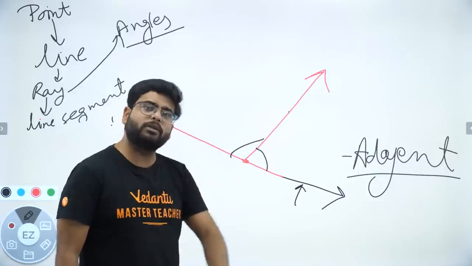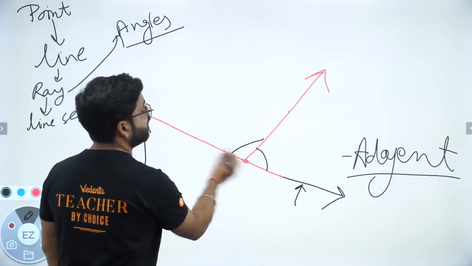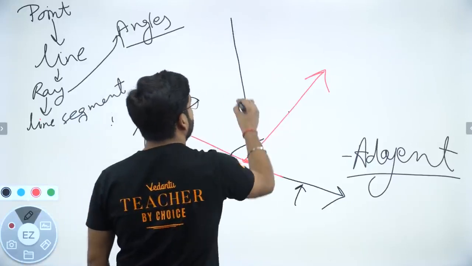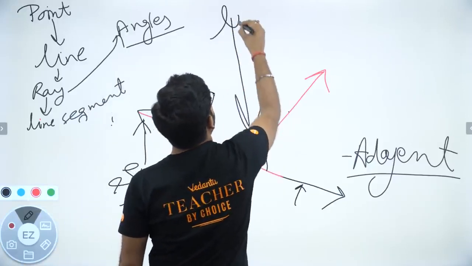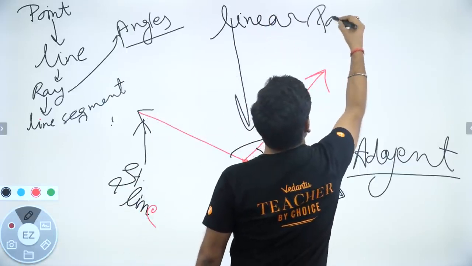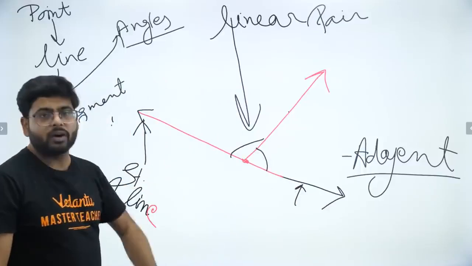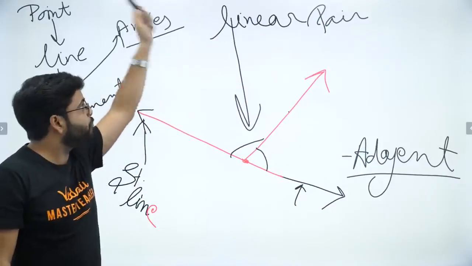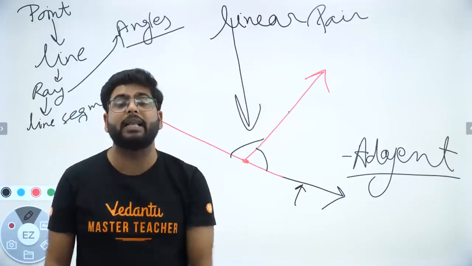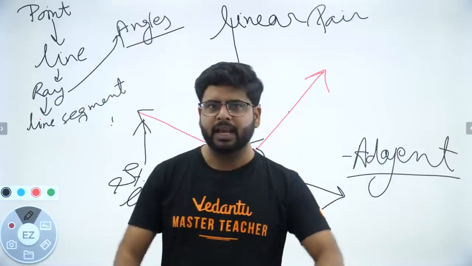Now, there is one more thing that I can say. I can say that they are a pair of angles on a straight line. So we call this one a linear pair. Linear pair. Okay? So this can also be called a linear pair. Why? Linear means a line. So a pair of adjacent angles on a straight line is called a linear pair. Okay? So I hope I have made myself clear.